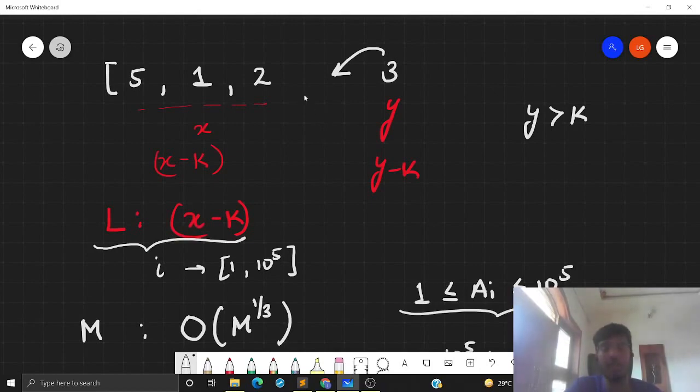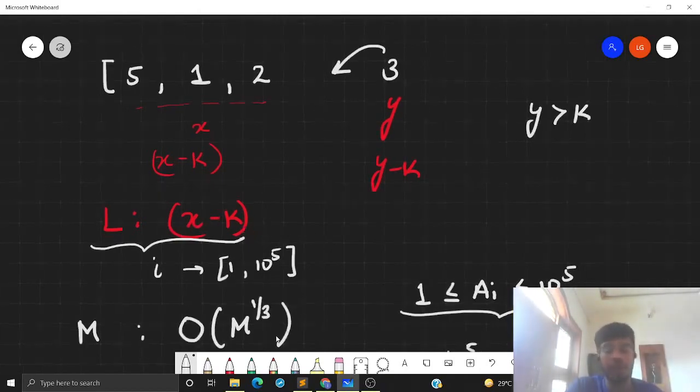The corner case is when x minus k is 0. In that case, the number of factors is order n, and we cannot simply go through all the elements in order n and update them as 1, because it will make the time complexity order n square. So what can we do? We can simply say that in this array,